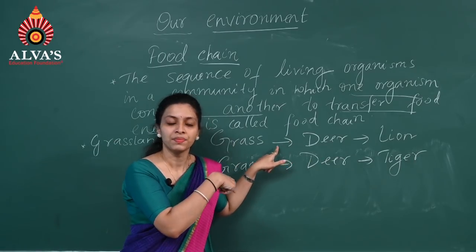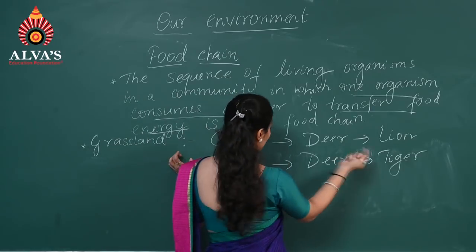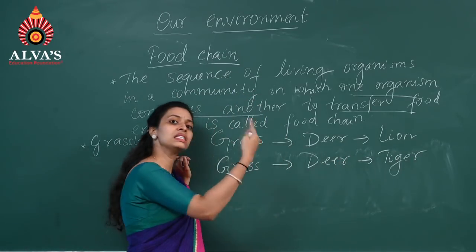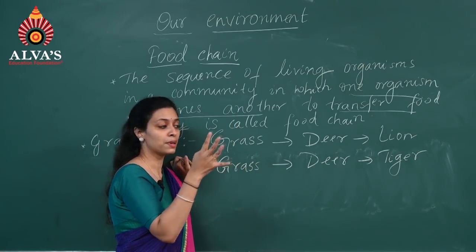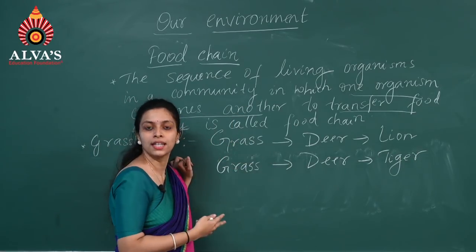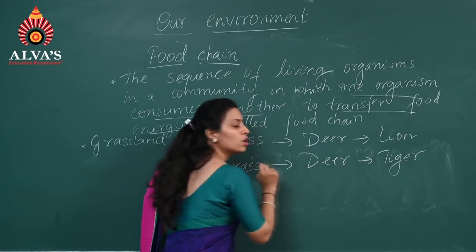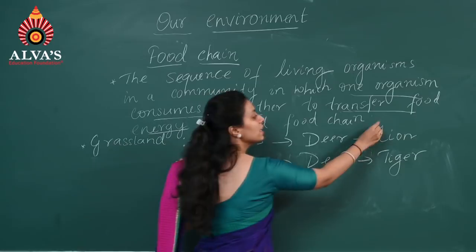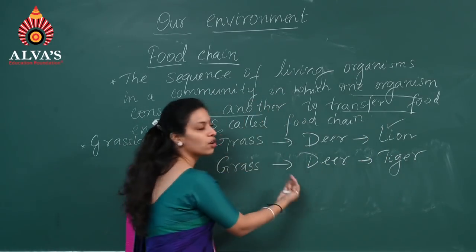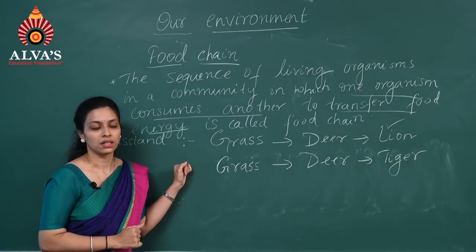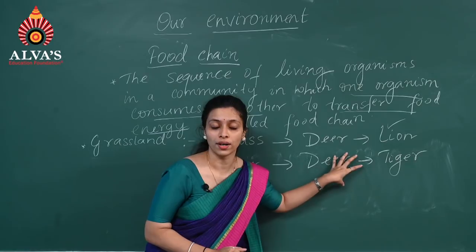You cannot reverse it. And one more thing that you have to keep in your mind is, one particular organism can be eaten by n number of animals. Any animal which is higher than that particular organism, which is stronger than that particular organism, can come and feed on this particular organism. So it need not always be the lion that is going to eat the deer. Even other organisms can also eat the deer. So different kinds of animals can feed on one particular organism.